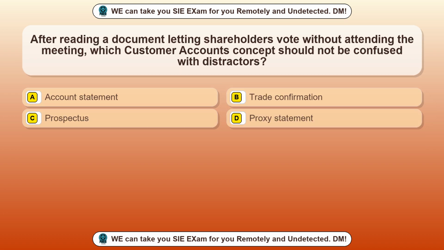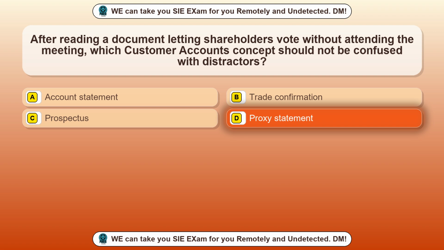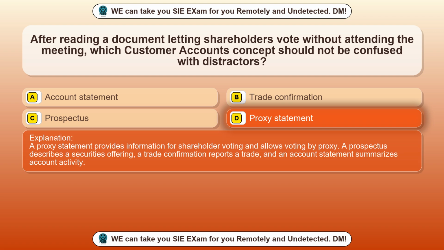Question 47. After reading a document letting shareholders vote without attending the meeting, which customer accounts concept should not be confused with distractors? Option A, account statement. Option B, trade confirmation. Option C, prospectus. Option D, proxy statement. The correct answer is option D, proxy statement. A proxy statement provides information for shareholder voting and allows voting by proxy. A prospectus describes a securities offering, a trade confirmation reports a trade, and an account statement summarizes account activity.